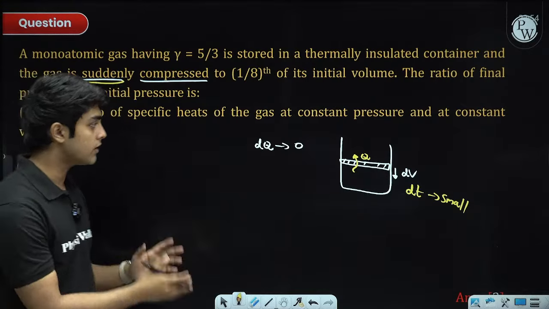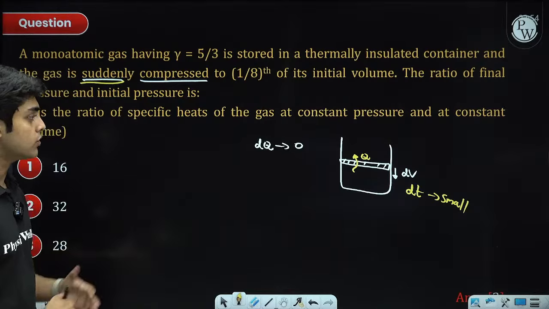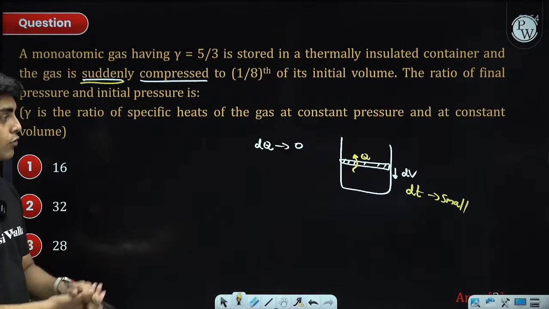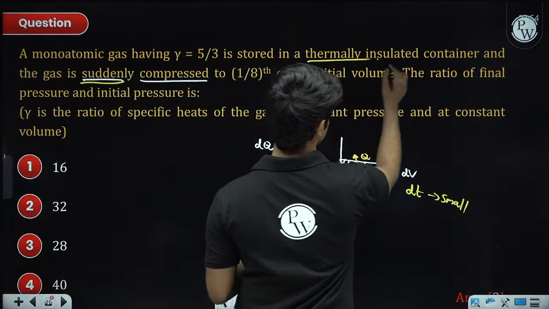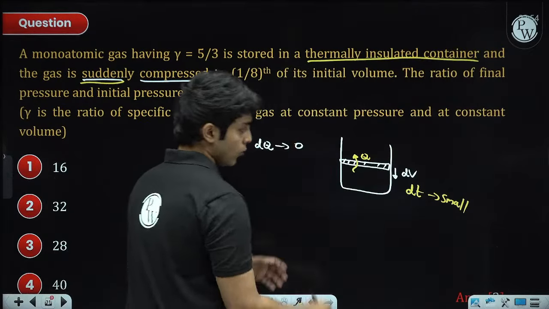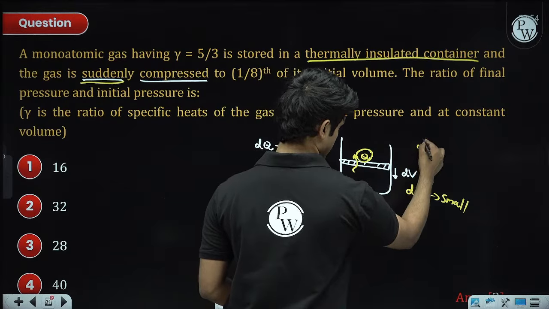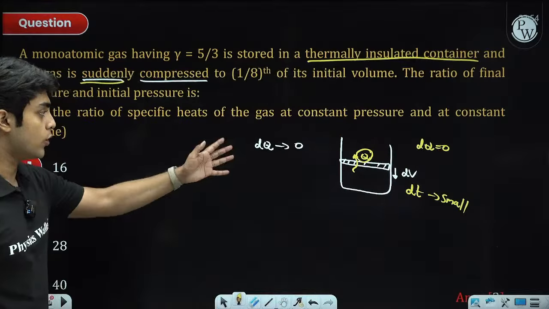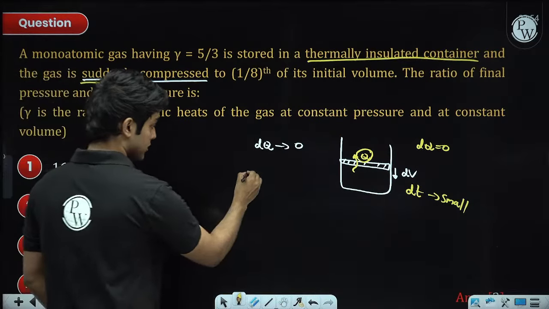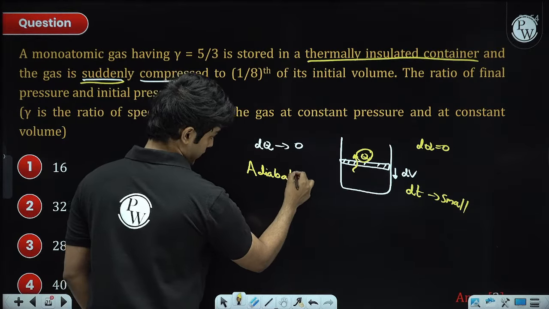Usually in the question they will just mention the process happened suddenly, either compression or expansion. It's an indication for using an adiabatic process. But in this question they have also mentioned it is thermally insulated, which by definition just means Q is 0 or heat transfer is 0. Thermally insulated container just means there is no heat transfer happening. So this process is just adiabatic. So you need to use the adiabatic equations.